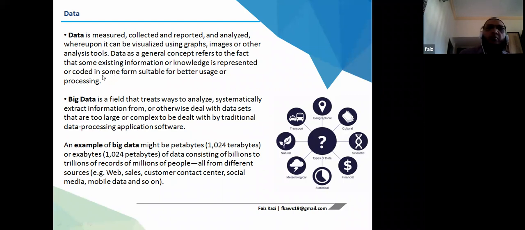So if you can see over here, the types of data will be geographical data, cultural, scientific, financial data, statistical data, meteorological data, natural data, and transport data. So there are lots of things that can be done. But as you know, whatever devices that we are using, a router in a house, a smartphone.